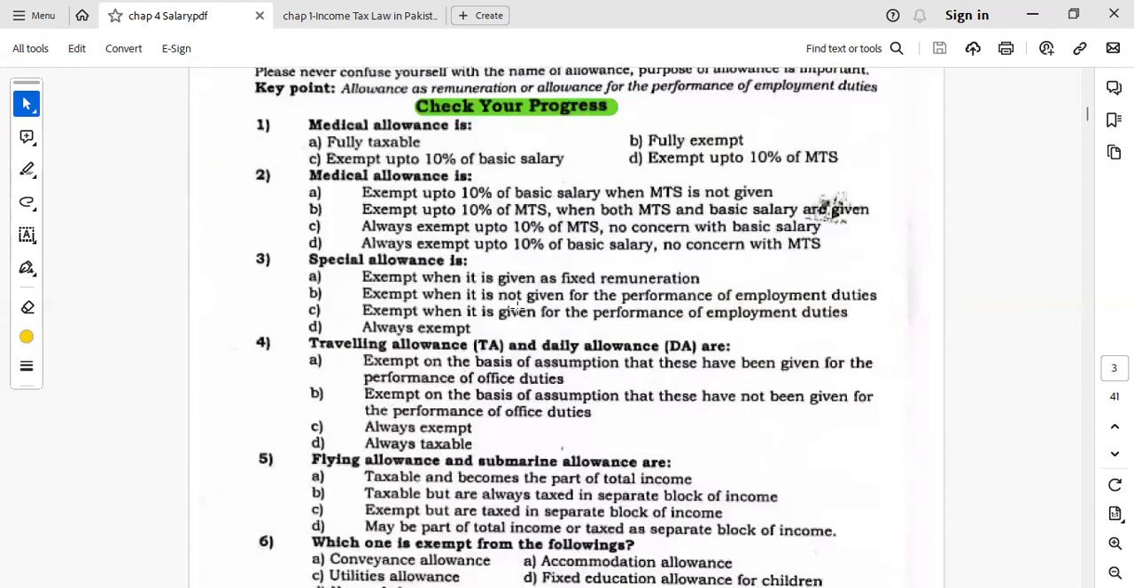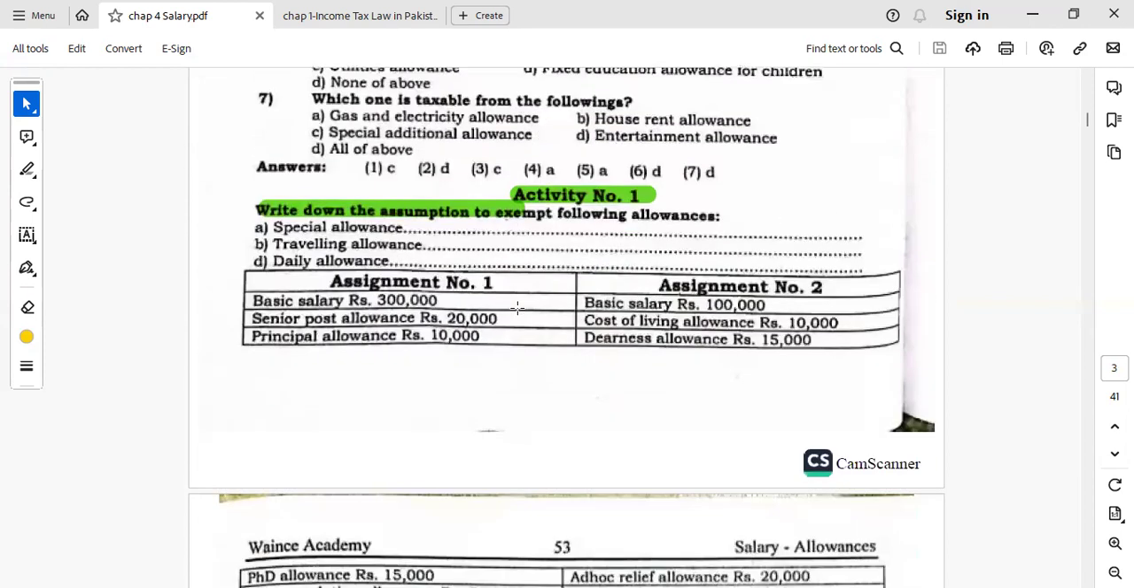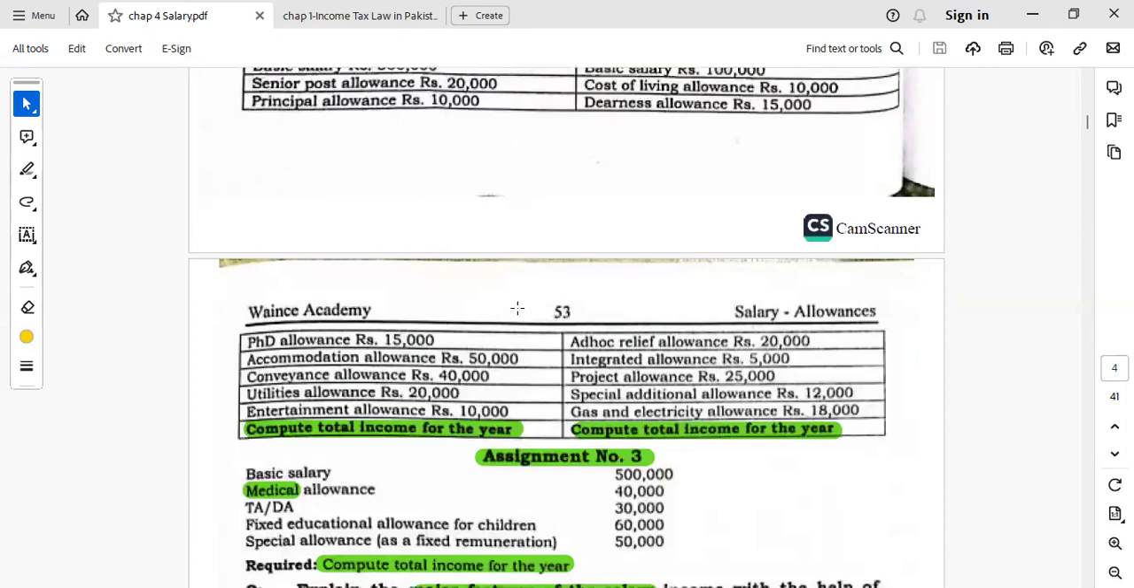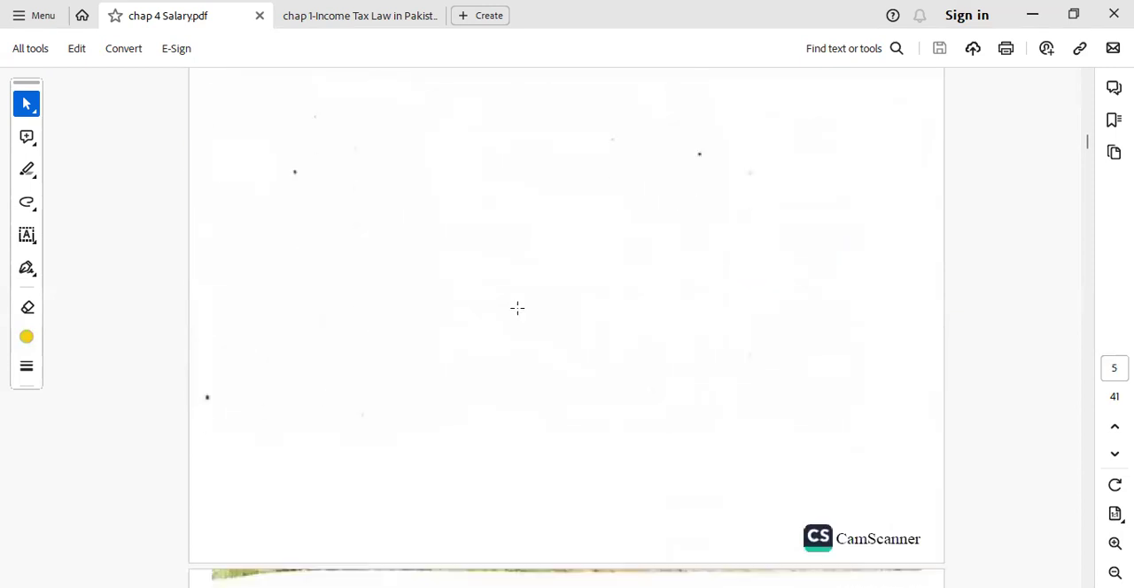Try to practice these MCQs to check your progress and solve these activities to calculate the total income. I'm moving ahead to save time.